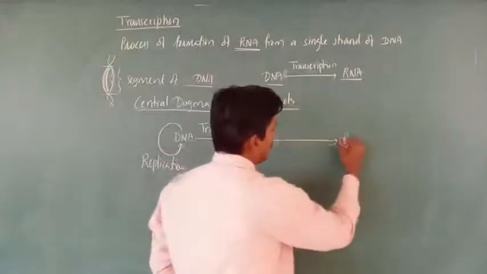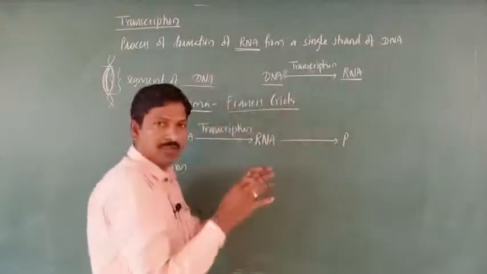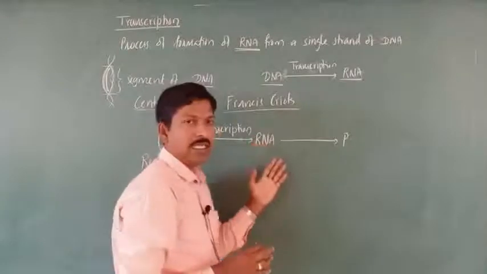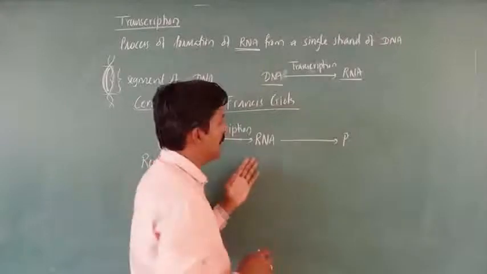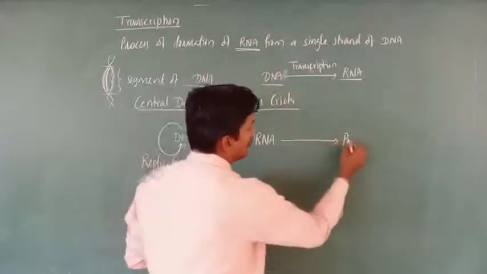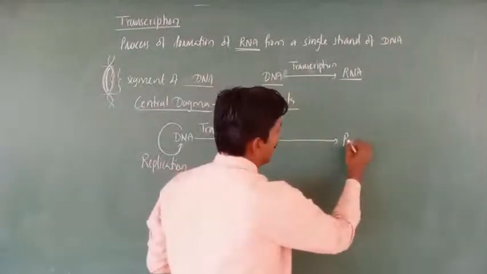RNA can produce, with the help of amino acids, usually tRNA, including mRNA and ribosomal RNA, all involved in this process called formation of the polypeptide strand, that is called protein.